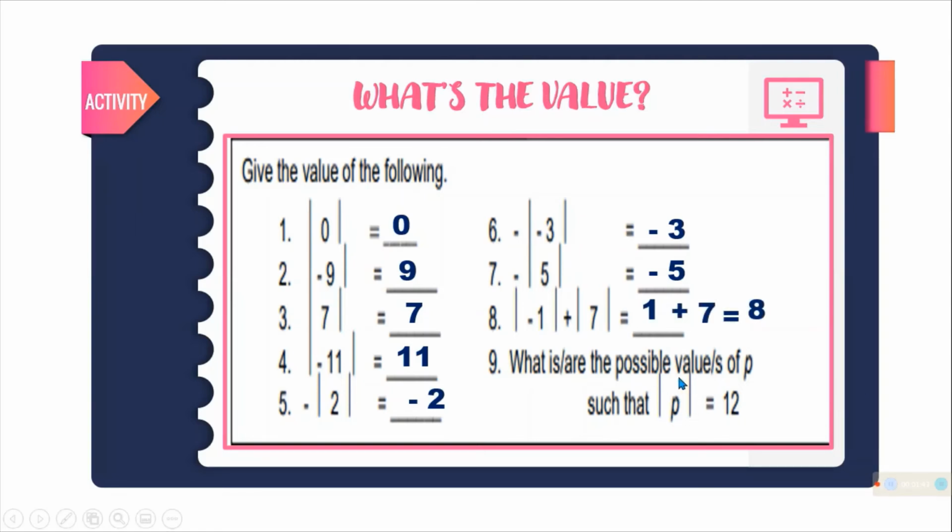This time, yung variable of letters naman ang naka-absolute value, meaning opposite yung sagot, 12 and negative 12. Kung ano yung number sa labas, magka-opposite lang yung sagot. Negative 12 yung nasa labas, negative 12 and positive 12. So, ang sagot dalawa, opposite.